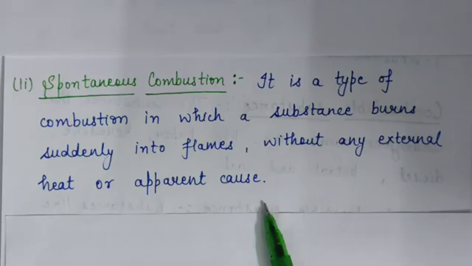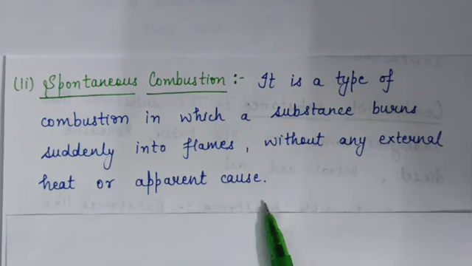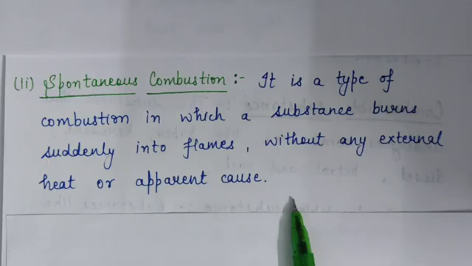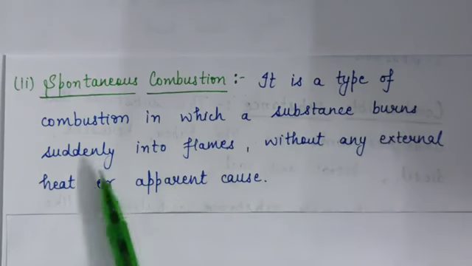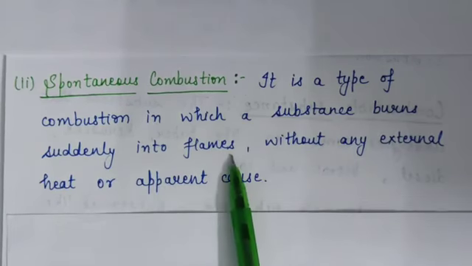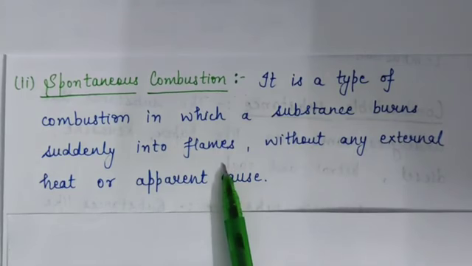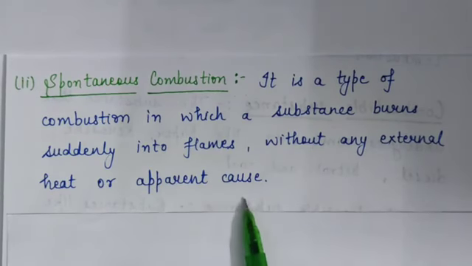So this is an example of spontaneous combustion, and forest fires are also an example of spontaneous combustion, because in the case of a forest fire, all the plants burn suddenly into flames. It means flames will be produced. So forest fire is also an example of spontaneous combustion.